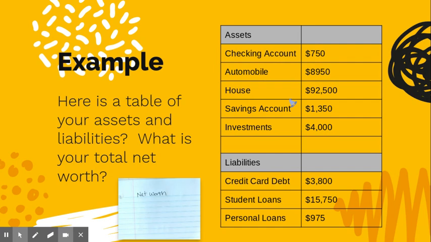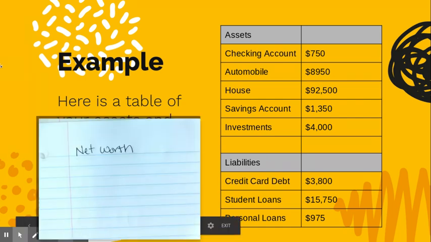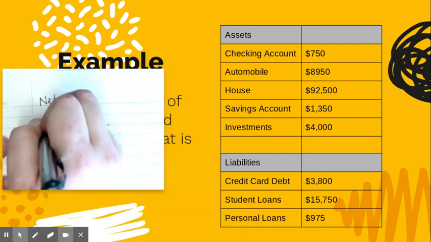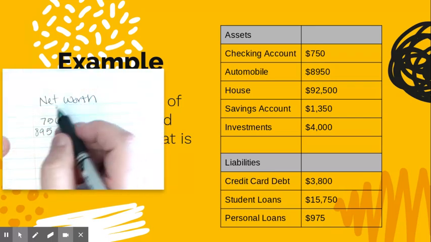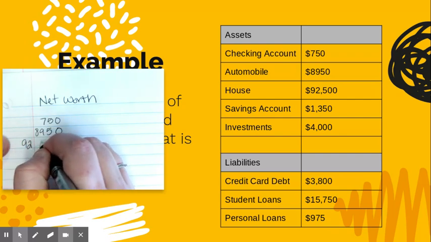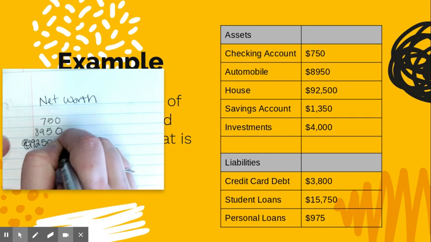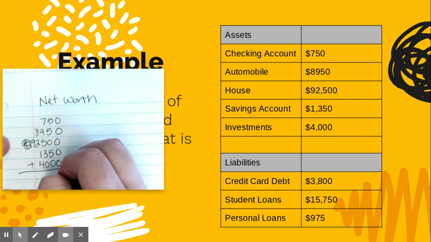Basically, all we're going to do is look at a table. They'll give you a table of everything, and they'll usually label it assets and liabilities like this. Then it'll ask you, what is your total net worth? All we have to do is add all those together. So we're going to add 750 plus 8,950 plus 92,500 plus 1,350 and 4,000.